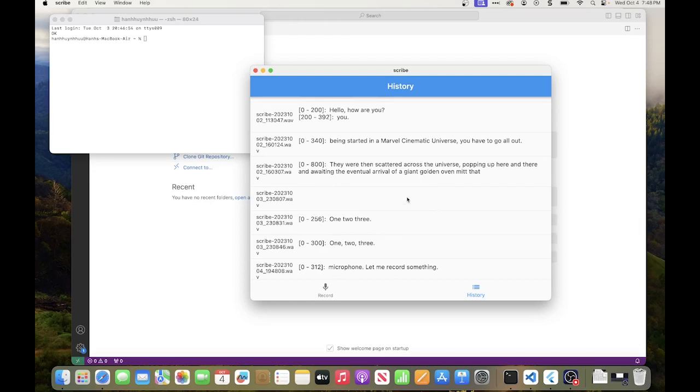Ideally, we want to build this so that it works on multiple platforms, and we also want it to be self-contained. It's not a front-end, back-end kind of app. So the audio that you're recording or that you're loading is not sent to a backend. It stays on your device, whether it's a phone or it's a computer here. We are not transmitting any of your audio to a server for processing.